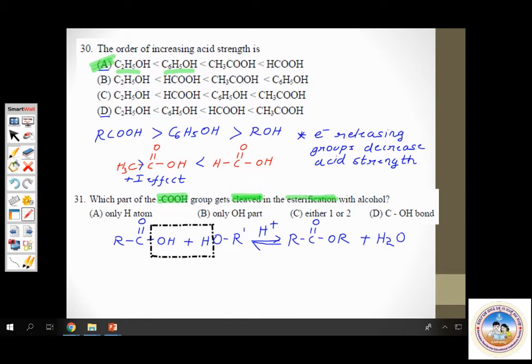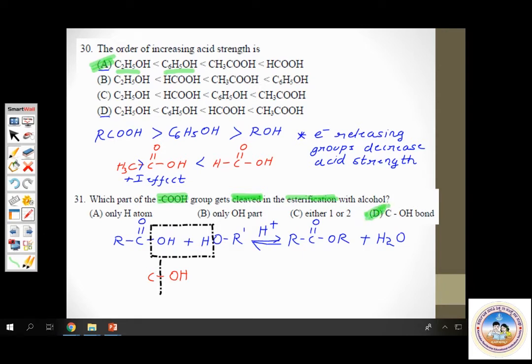So which is the correct answer? The question asked is, which part of the COOH group gets cleaved during esterification? It is the C-OH part. The C-OH part is what is getting cleaved. See, the C-OH bond. This bond is what is getting broken, cleaved. Hence the correct answer is option D, C-OH.